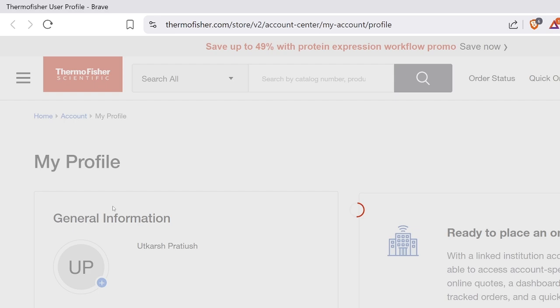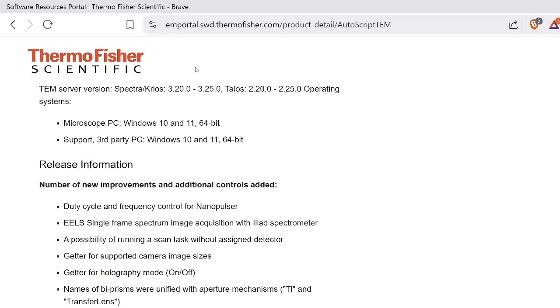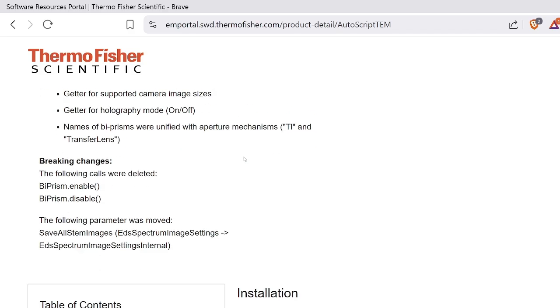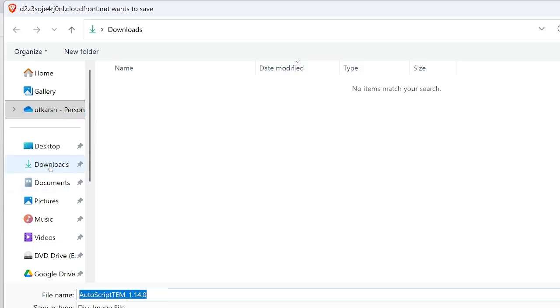As you can see, I have logged into this portal. So before login, you won't be allowed to install. So first you need to create an account, which I have already done. And once you create it, you can come and download the package. So once you click on this, download starts, right? And you can save it.